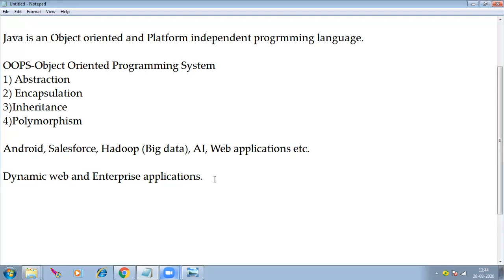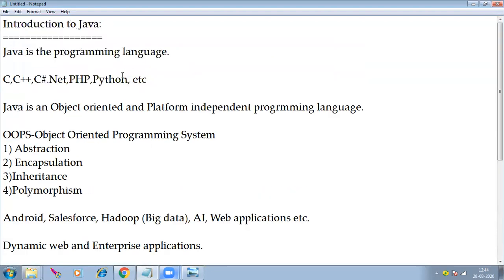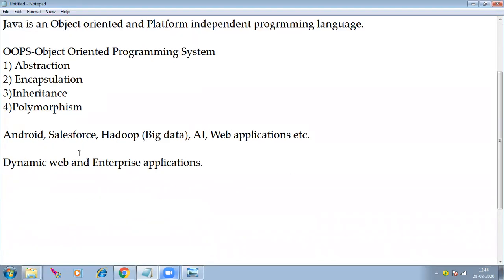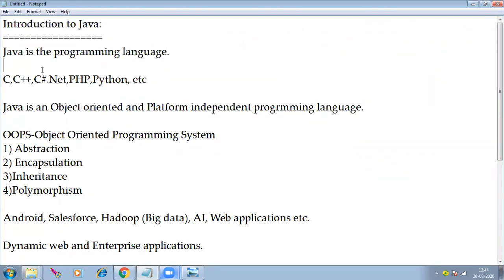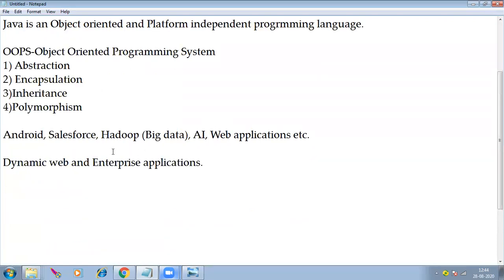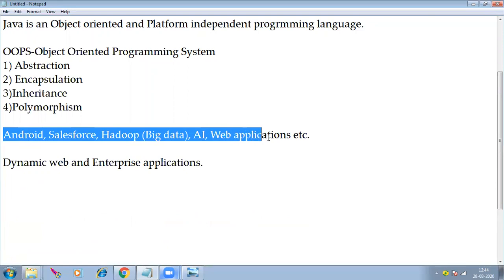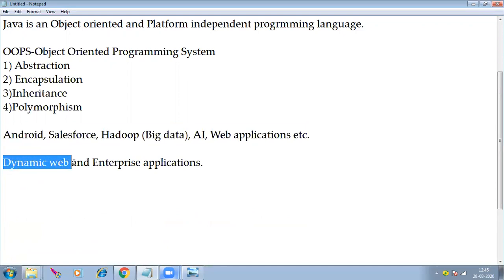Okay, thank you. Next, this is about what is Java and why we have to learn Java. Java is a programming language which can be used to develop software or applications. Where we use it and why we learn it, I have given as points here. Java can be used in Android, Salesforce, Hadoop, etc. And one more very important point: Java can be used to design or develop dynamic web applications and enterprise applications.